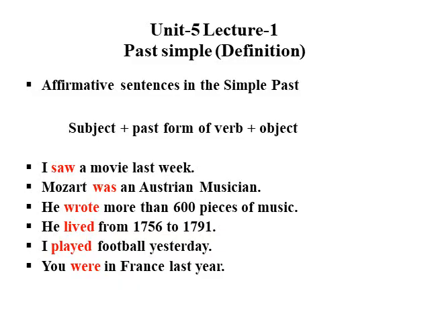He wrote more than 600 pieces of music. Wrote is the past form of write. Write is the main verb, and the past form is wrote. He wrote more than 600 pieces of music. He lived from 1756 to 1791. Lived is the past form of the main verb live. The main verb is live, and we added d to make it past. So he lived from 1756 to 1791.